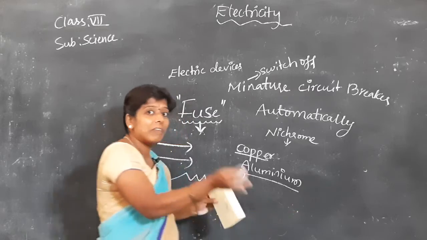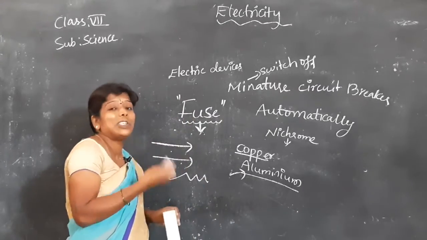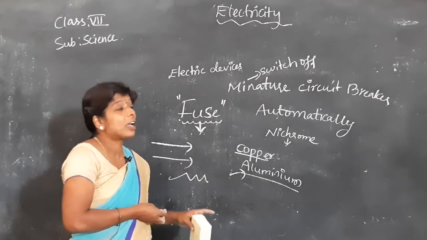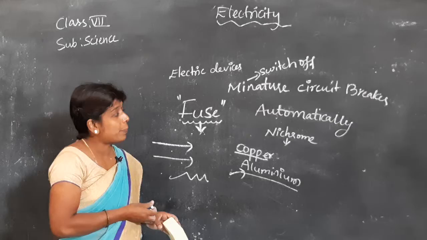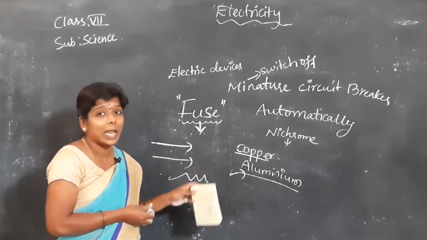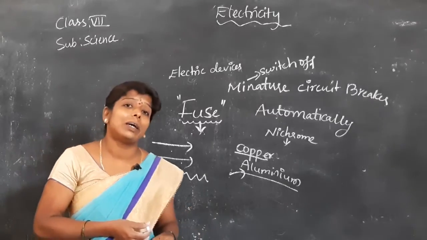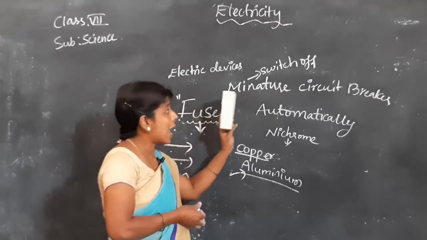Later, when the power supply becomes normal, it switches itself on. The miniature circuit breaker is the developed fuse.